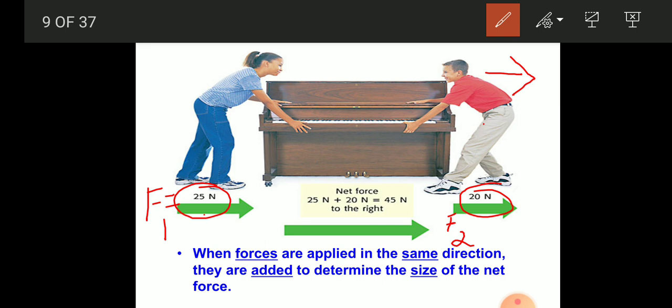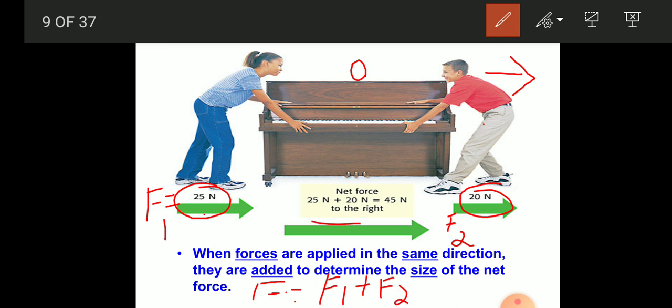In this case, what will be the total force on this box? That is the net force we are going to consider. Therefore the net force F is equal to F1 plus F2.